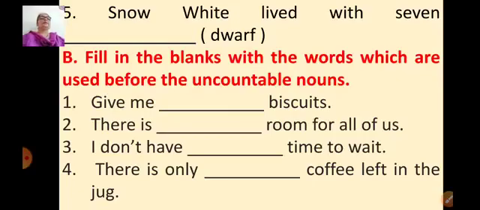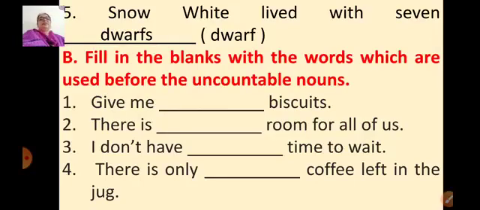Snow White lived with 7 dash dwarf. So it's simple. The word ends with F, so I have to just add IES, isn't it? No, some children are saying no. Why? Because before F it's a consonant. So what should I add? Only S. Dwarfs.